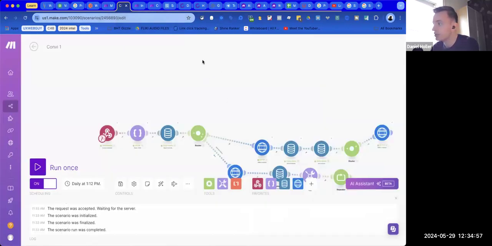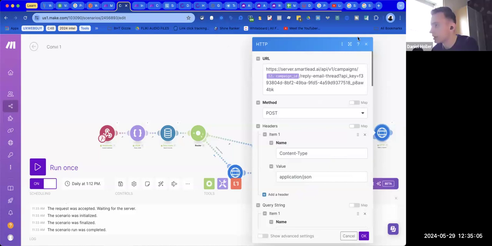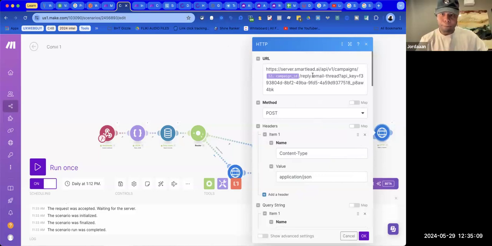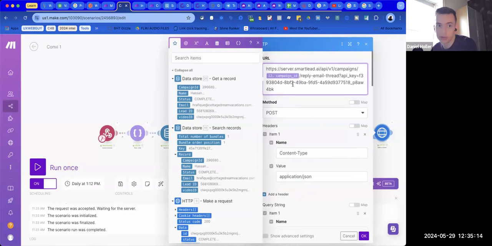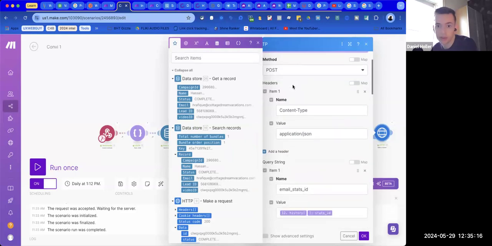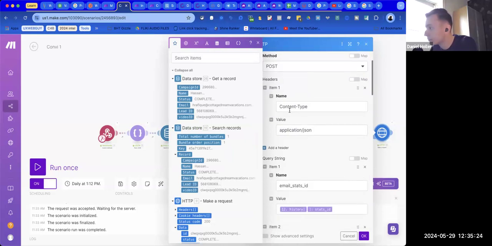Could you show me the HTTP, what is it called? Like a module? Sure. I'm just going to go through, making sure there's nothing basic we're missing here. So I took server.smartlead slash the API v1 key and campaigns, put it directly in the URL here.